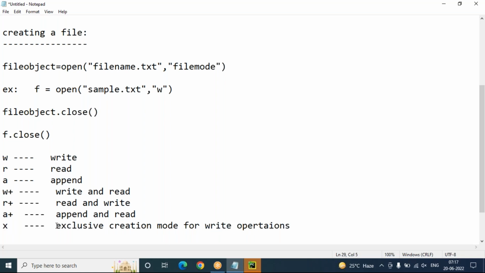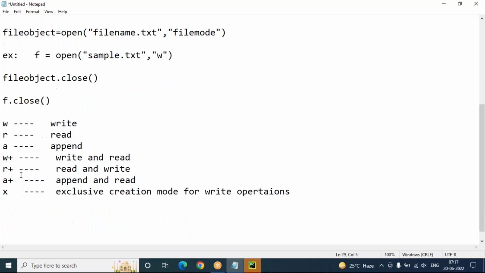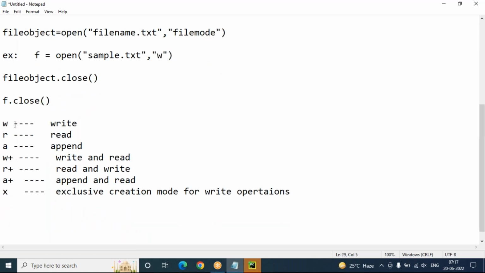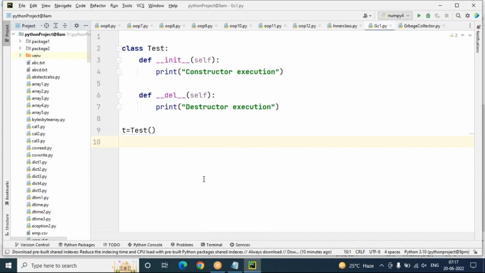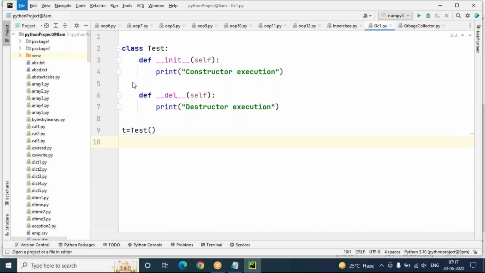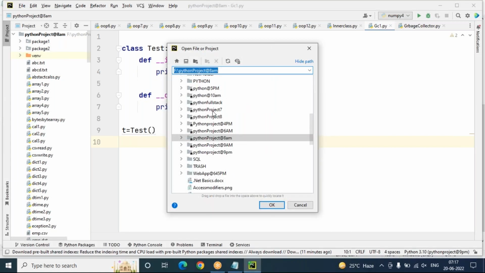These are all the file modes available, clear? But these modes are only for text files. There are also binary files, and binary file modes are separately available. Let me open my documentation so that you understand that clearly.